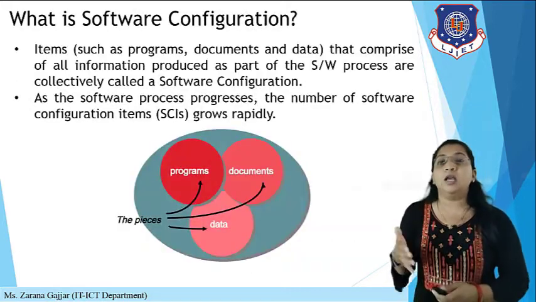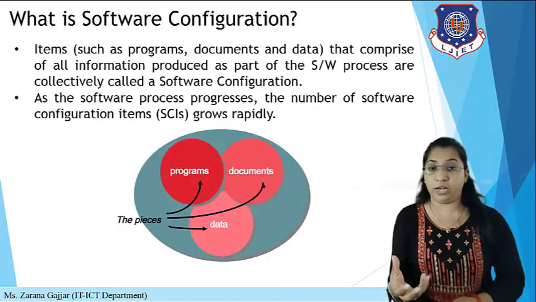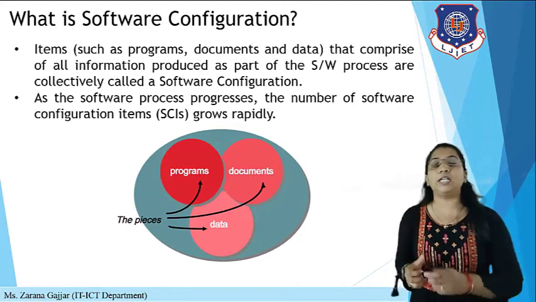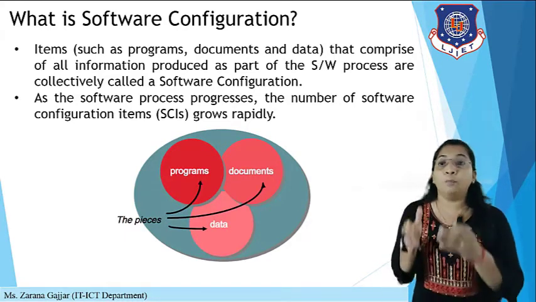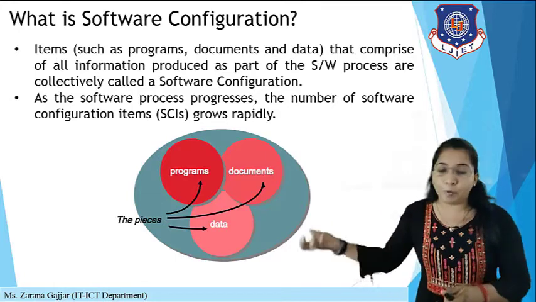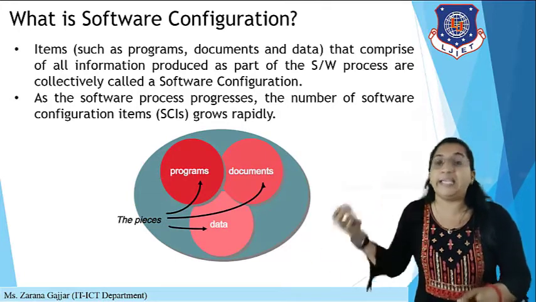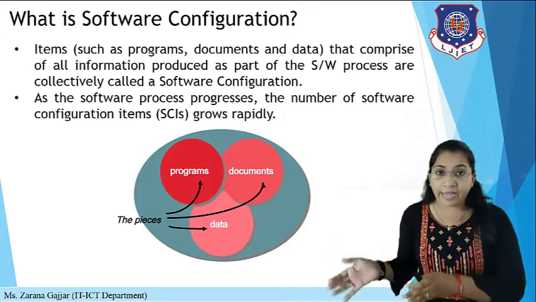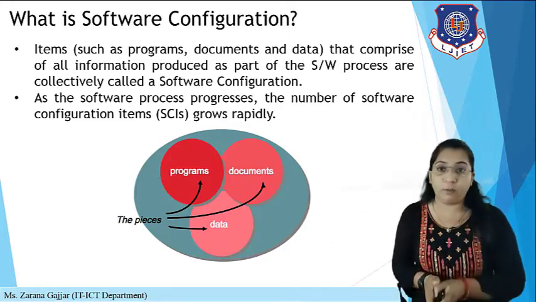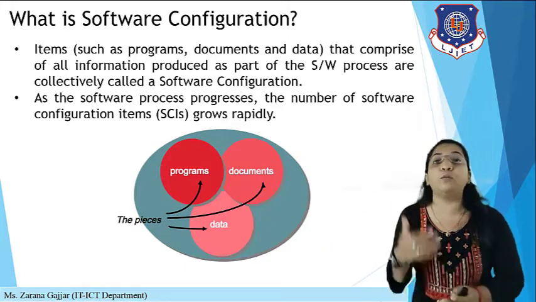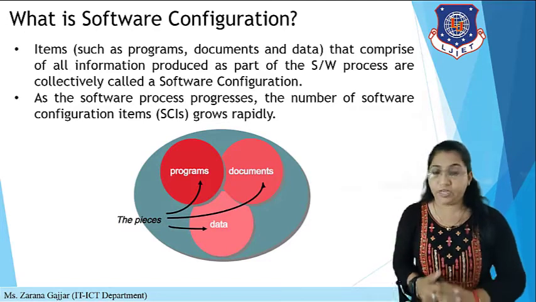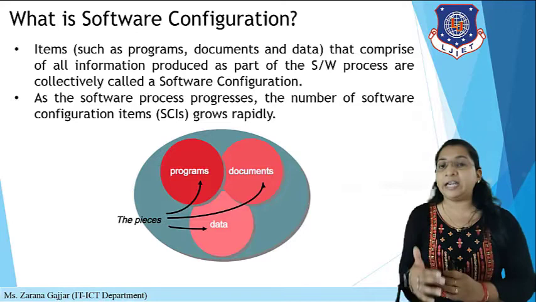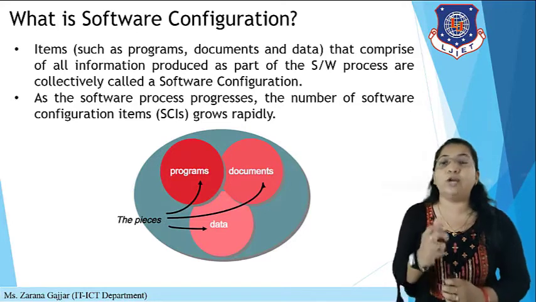Now let's discuss what is software configuration. We have already discussed software configuration management, but what is software configuration? Items such as any program, any documents and any data, the items that comprise all information produced as a part of the software process, are collectively called software configuration. For better understanding, let's take an example of our mobile phone and SIM card.